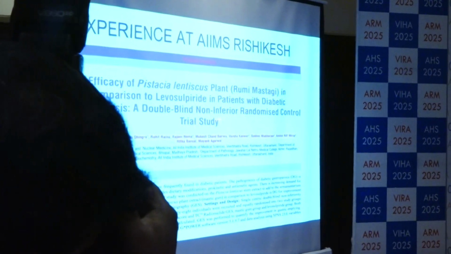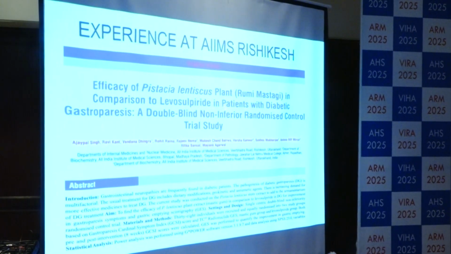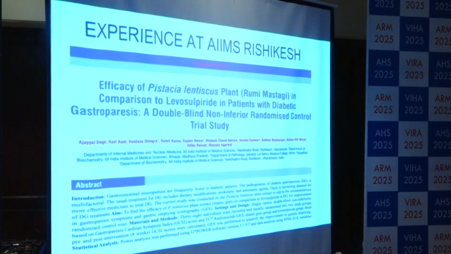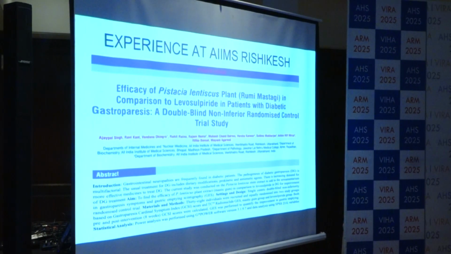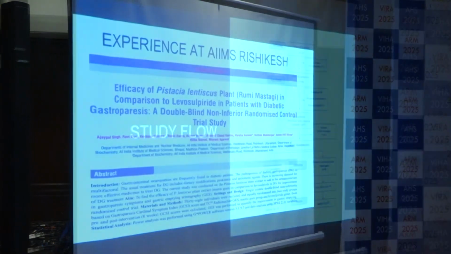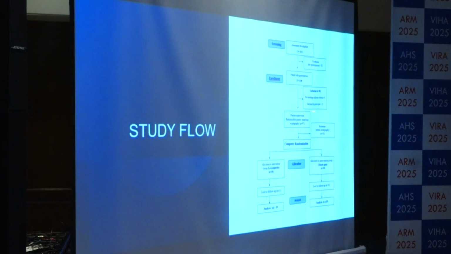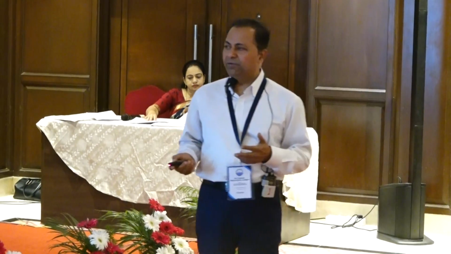This is the baseline study on which the subsequent study is planned. We already had a head-to-head comparison between Pistacia lentiscus plant in comparison to levosulpiride. Levosulpiride is one of the prokinetic agents with less side effects but more sustained actions. So it was found to be non-inferior. Approximately 170 or so were screened, and we excluded some of them because they did not have normal gastric emptying scintigraphy, hence they were excluded from the trial. We randomized them on the basis of a computer randomization table, and we had 20 patients on the levosulpiride arm and then 19 patients in the mastic gum arm.